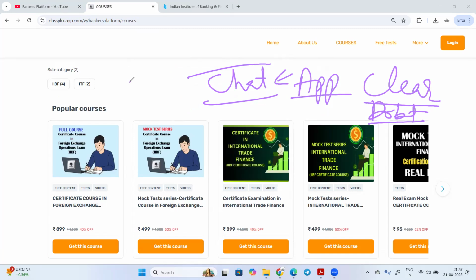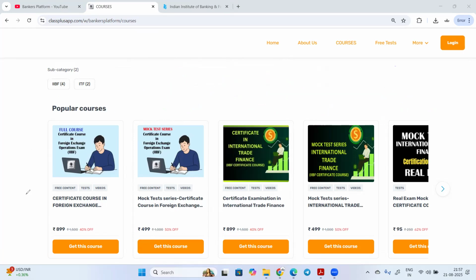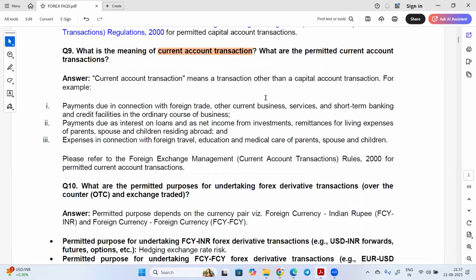And in some cases, we will also call you back. A callback facility is also available for your doubt clearing if it is not getting cleared on the chat. So this much facility you are getting, so you can take the benefit of this facility and clear your exam easily. So let's move to the topic.